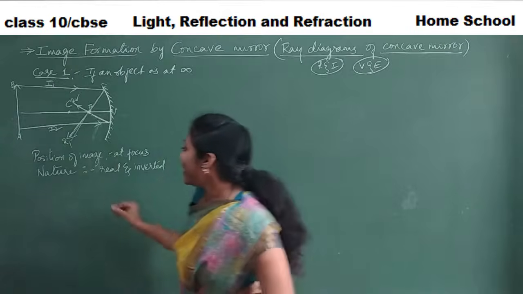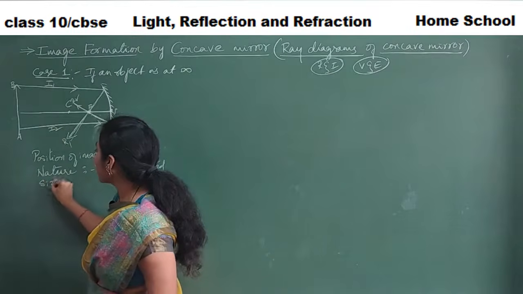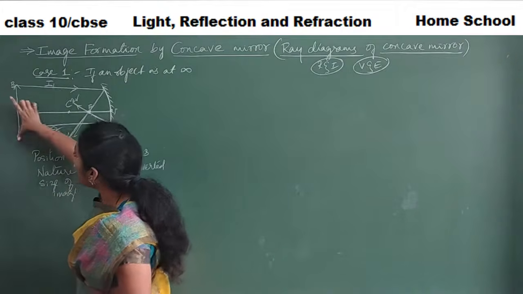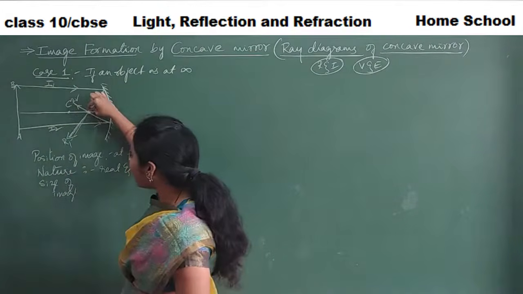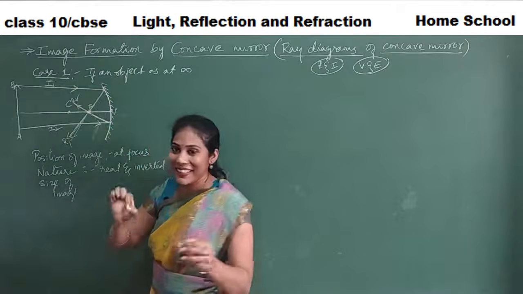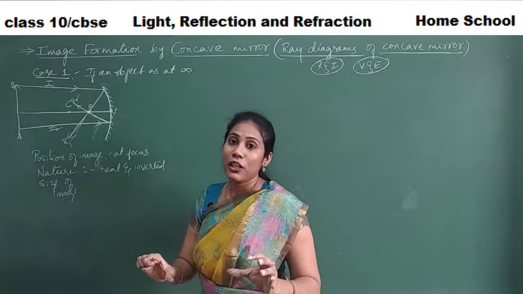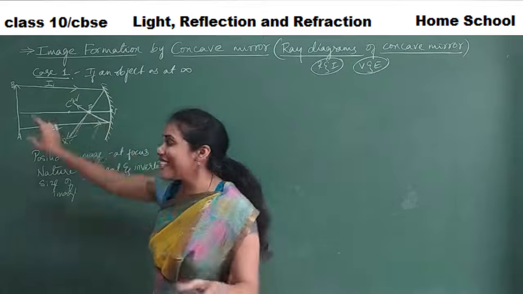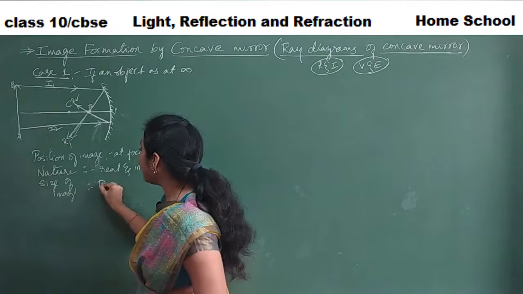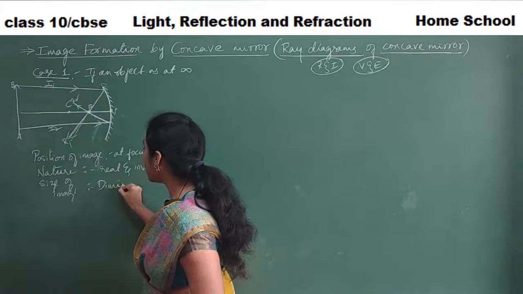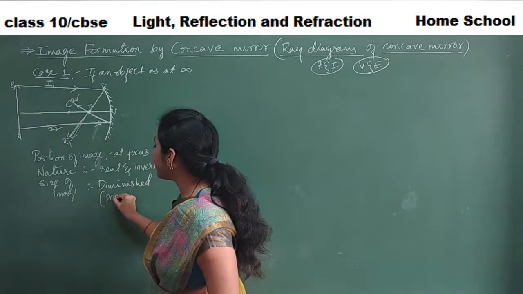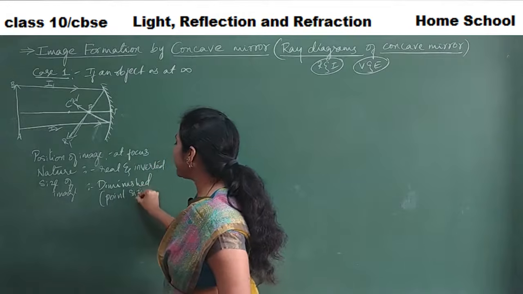Yeah, fine. And now, size of the image. You know, I took this much big arrow mark, but that much big arrow mark I don't get at the point focus. I get a diminished image. Almost a point sized image only I will get. So image size is diminished. Diminished in the sense very small, highly diminished, almost point size. Point size image I will get.